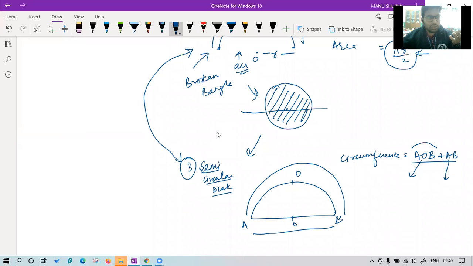Tushita gave the correct answer. Others, please try. Yes, it looks like a protector. Good. It is like a protector that we use, and an example of a semicircular disc.